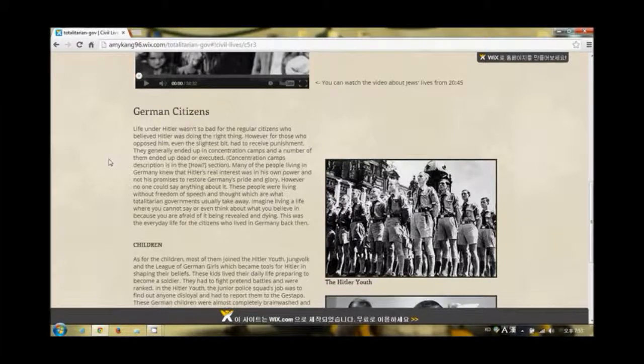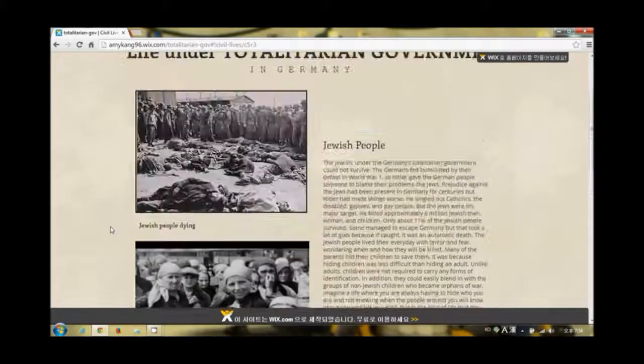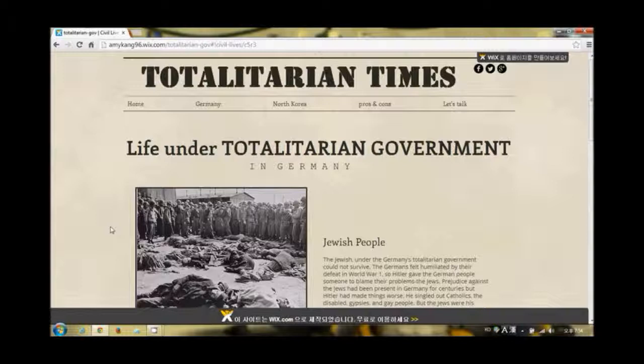The children were usually part of organizations like Hitler Youth. Instead of having fun and playing, the children lived their daily lives preparing to become soldiers. They were even made to spy on adults. As for women, their only purpose in life became having as many children as they could to increase the population. By looking at how the people lived in Germany, we are able to see what happens when one leader has power over all aspects of life.